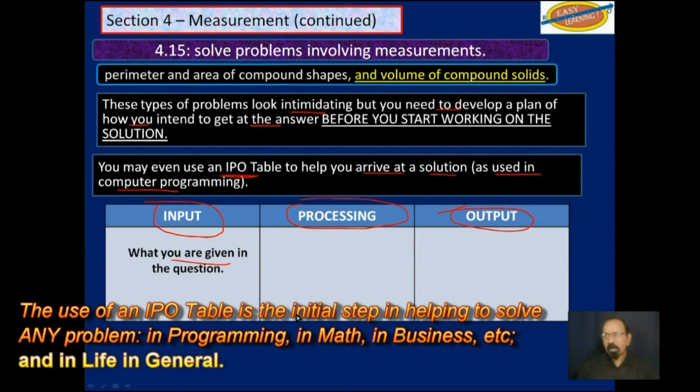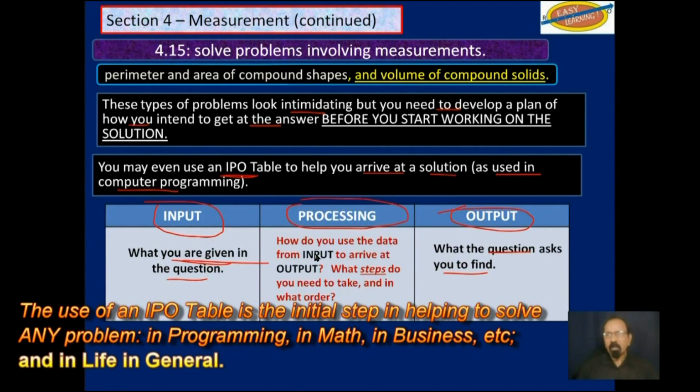Input is what you are given in the question. Output is what you want as your answer. Now, those two are fairly easy. Difficulty comes in the processing. How do you use the data from input, from over here, to arrive at your output over here? What steps do you need to take and in what order?